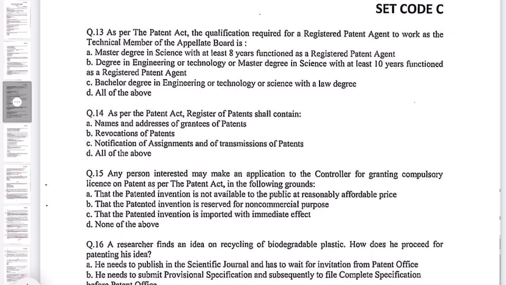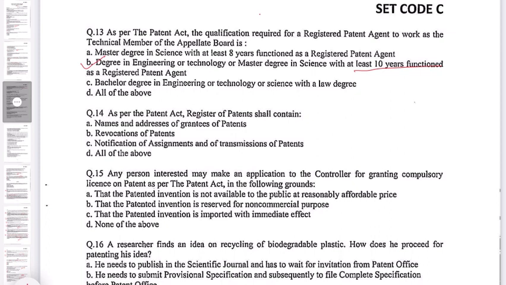C. Bachelor's degree in engineering or technology or science with a law degree. D. All of the above. So here option B is correct. That is, degree in engineering or technology or master's degree in science with at least 10 years functioned as a registered patent agent. So that person can function as a member of the appellate board.